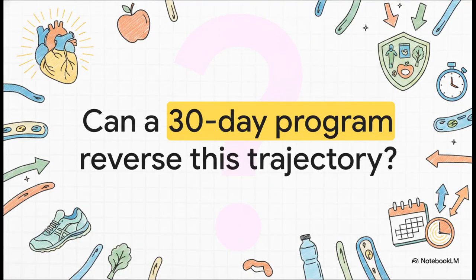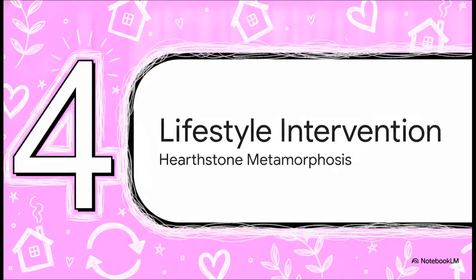So having seen this pretty daunting countdown of forces working against our cardiovascular system, we have to ask ourselves a really empowering question. Is it actually possible to engineer a lifestyle intervention that intercepts and even begins to reverse this vascular damage in just 30 days? Section 4. Lifestyle Intervention. Hearthstone Metamorphosis.